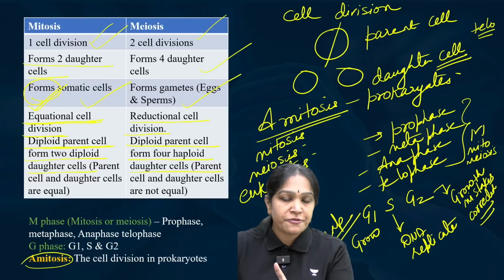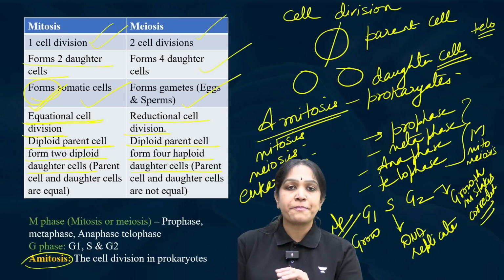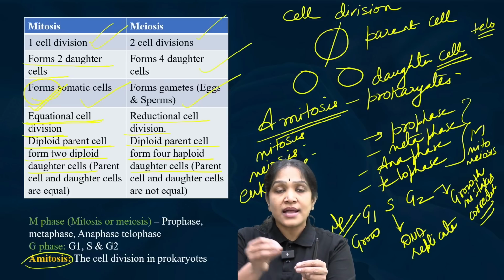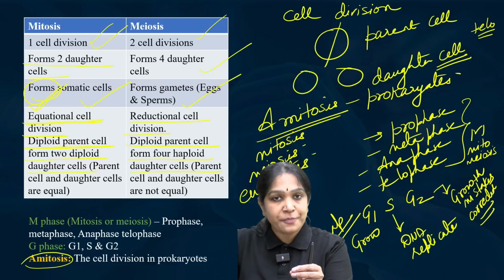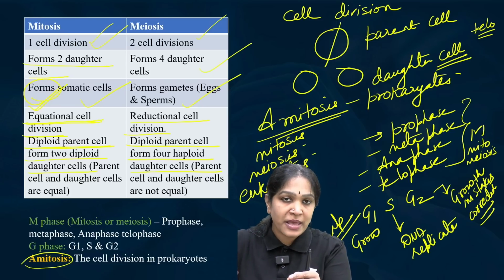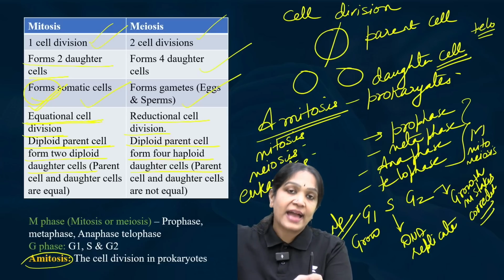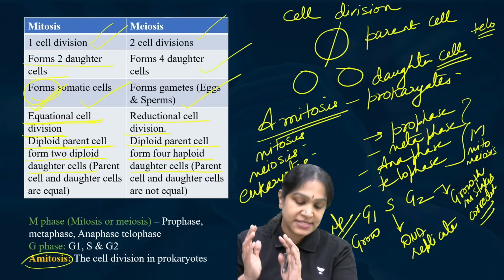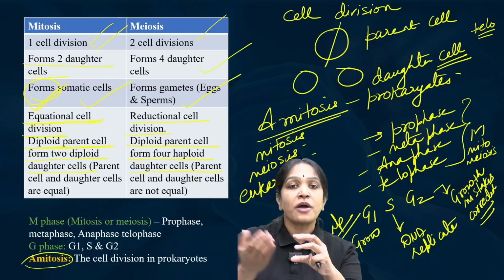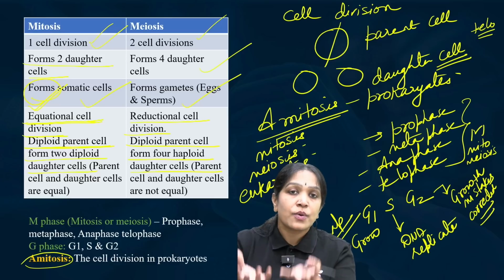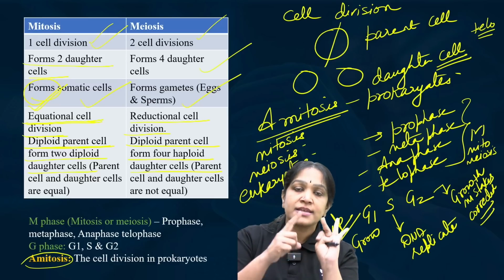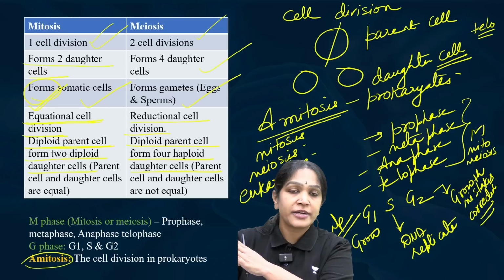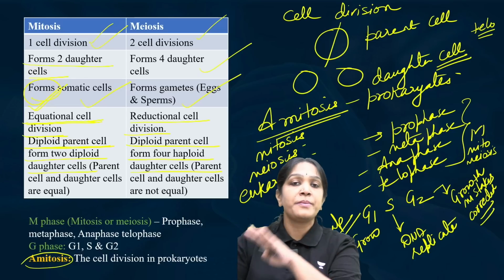Between 2 events of mitosis, just like, for example, a newborn baby. A baby is just born. A just born baby cannot again reproduce, right? The just born baby should grow. And again when the baby comes to the reproductive stage, then the baby will reproduce. The same way, the newly formed daughter cells are in the growth phase, G1, S, G2. In the G1 what happens? It grows. The newly formed daughter cell grows just like the newborn baby grows.